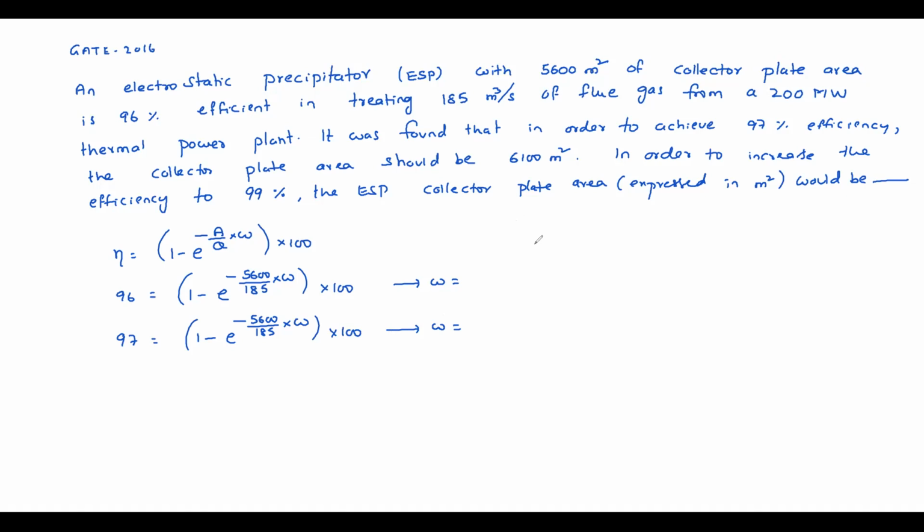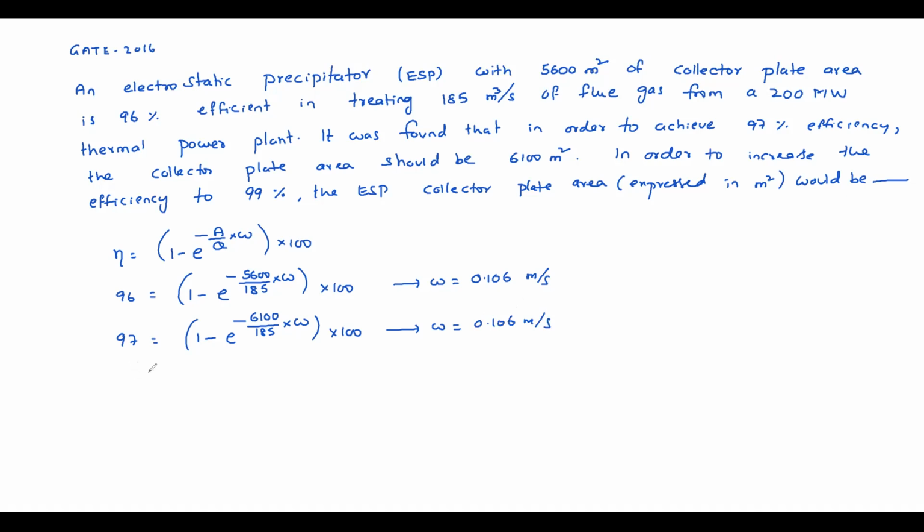First one how much? Second one, sorry, it is actually 6100, right? 0.106 meters per second. Second one, same, sir, 0.106 meter per second.